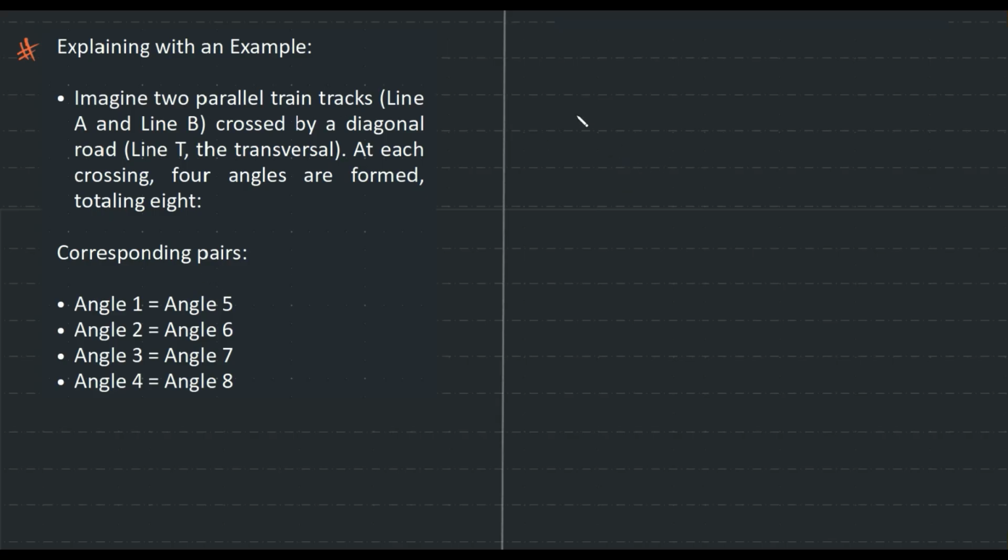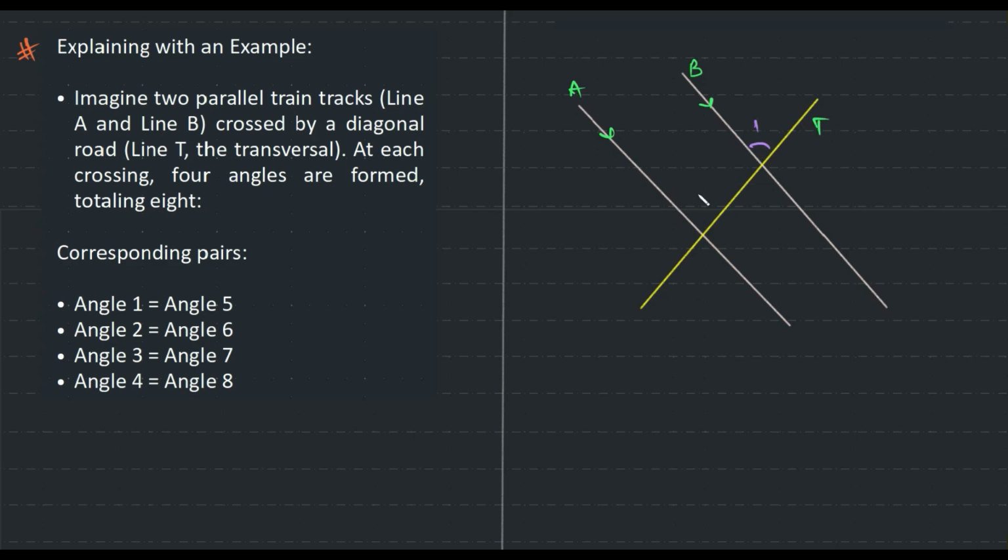Try doing it. So this is A, this is B, and this is T. And if I call this 1, this is 5. If I call this 2, this will be 6.